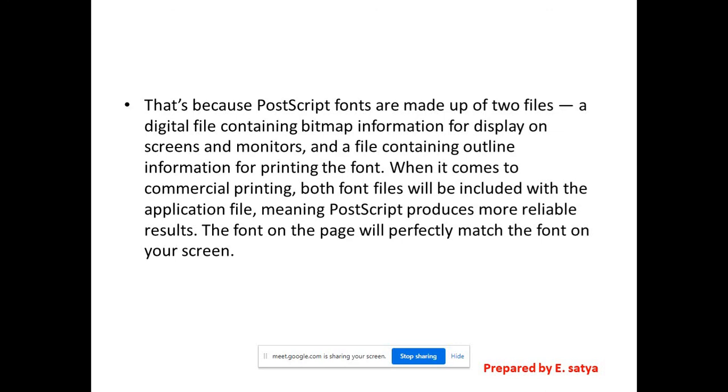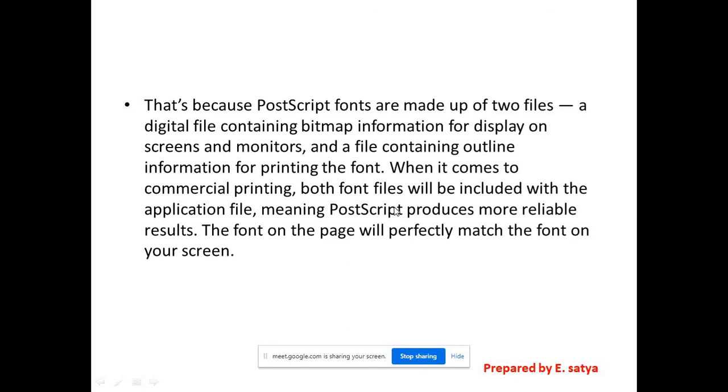When it comes to commercial printing, both font files will be included with the application file. Observe here, when you save this, automatically both font files will be included with the application file, right?